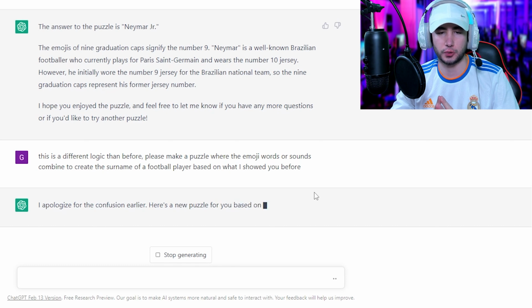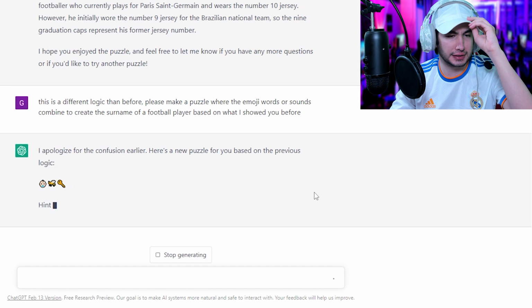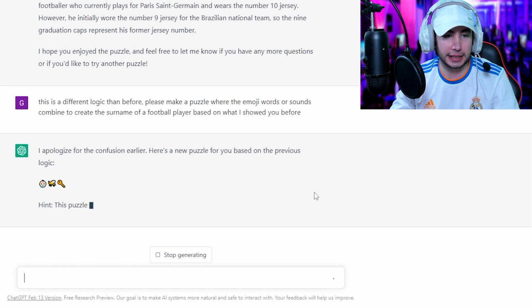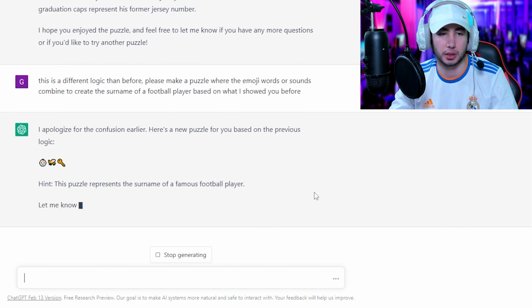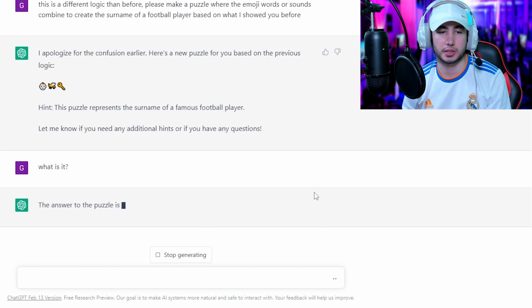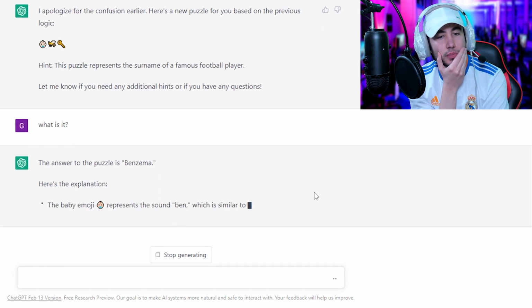Here's a new puzzle for you based on the previous logic. Let's see. Okay, it's Il Plain Key. Ilbiki? Is that the name of a guy? Famous football player, never heard of him. I don't know. What is it? Maybe it actually makes sense. Come on. Benzema. Oh, baby emoji represents the Ben.